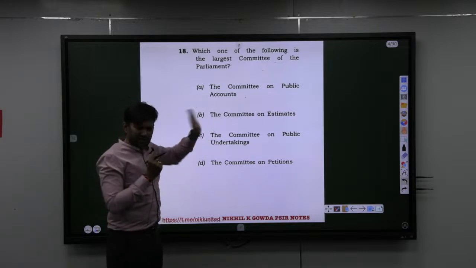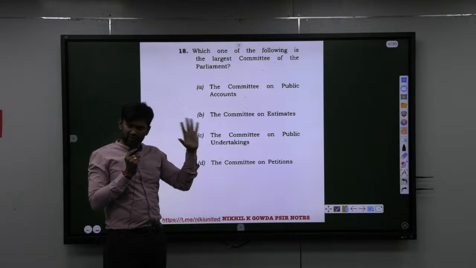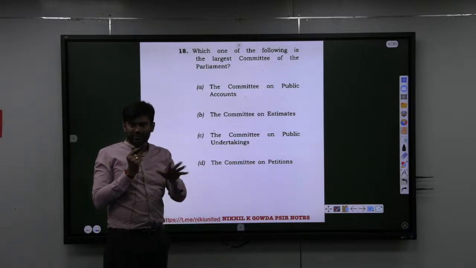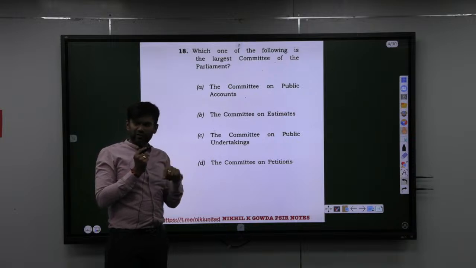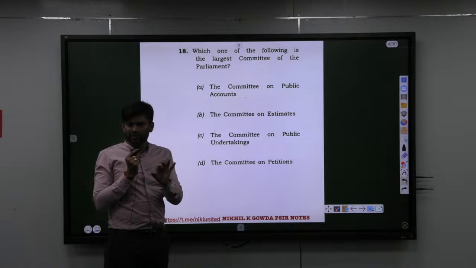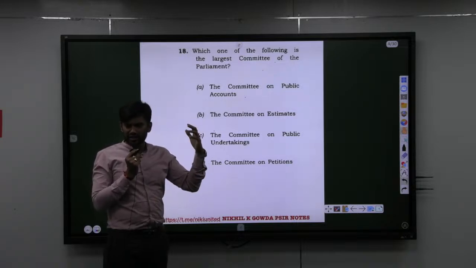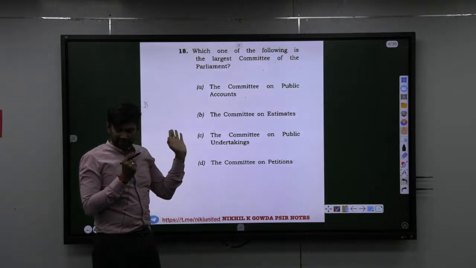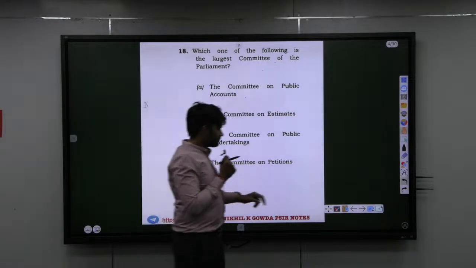Because these three committees you'll know. If you have read the Lakshmikant, you'll 100% know. But committee on petition you would have not come across, in general. So there what you need to do, open the net and look into what is this committee on petition, what work it will do. It usually has 10 members in that regard. It will be in both houses. It looks into petitions that have been filed in Parliament. That is one of the work of what? This committee.